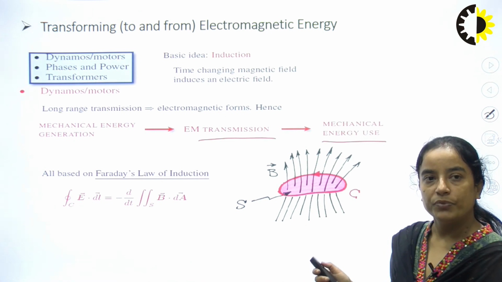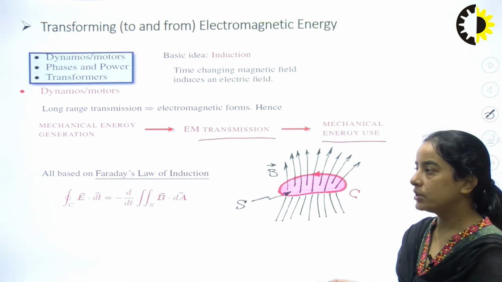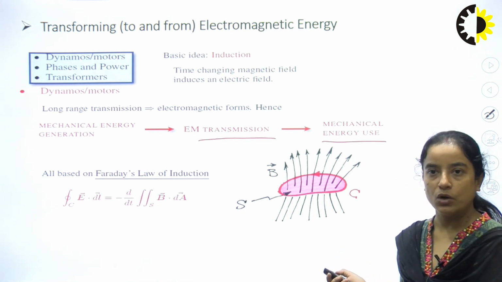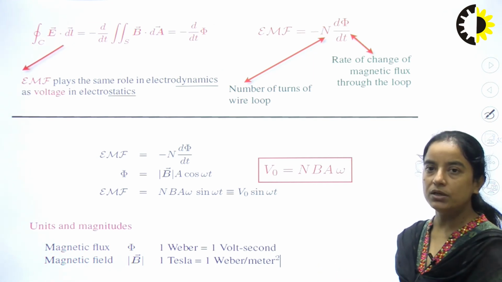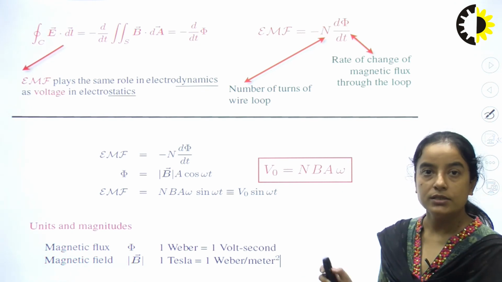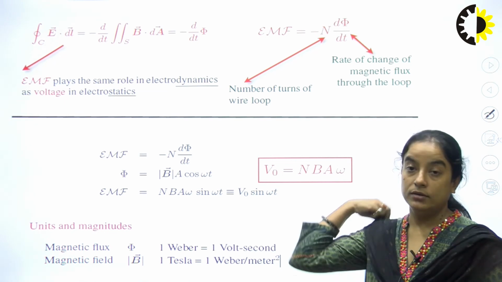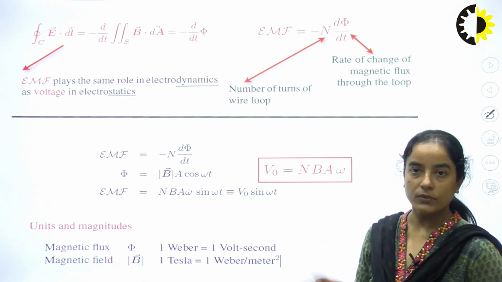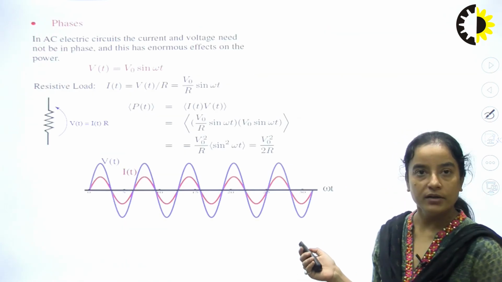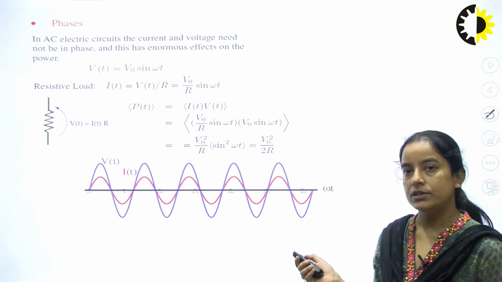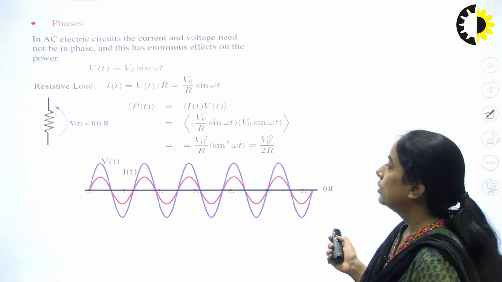All are based on Faraday's law of electromagnetic induction, because we studied that the transformer is also based on Faraday's law of electromagnetic induction. These are some of the formulas that you can remember for your knowledge, the basic formulas that you studied in school, that are being used in real applications. These are some of the important formulas provided here in the slide. When we go for AC, there are 3 phases. So 3 phases are there for the transmission.